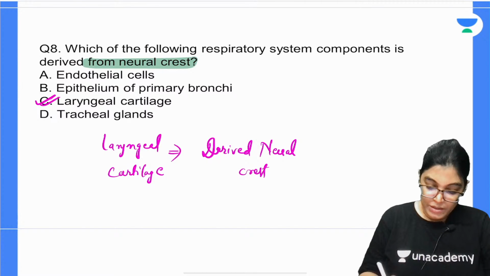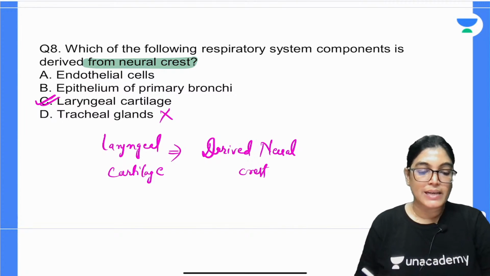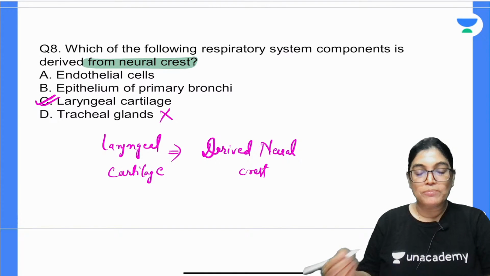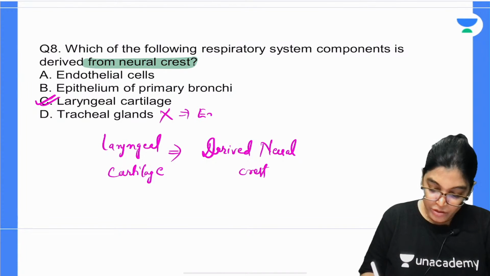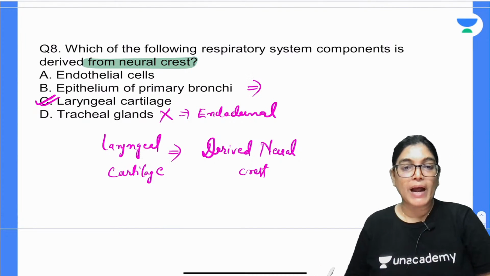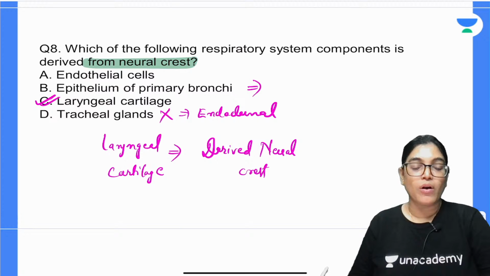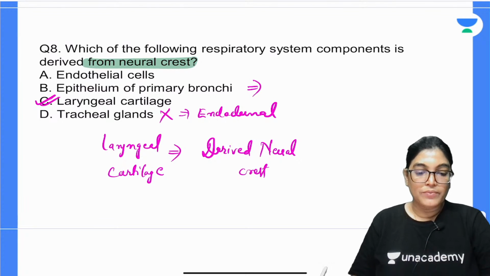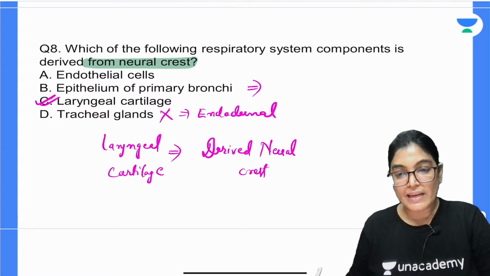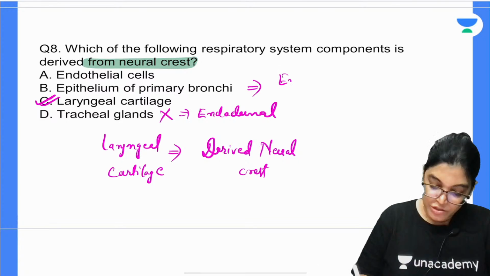Now, tracheal gland is not the right answer, because the epithelium of the tracheal glands is endodermal in origin. The epithelium of the primary bronchi is also endodermal in origin.